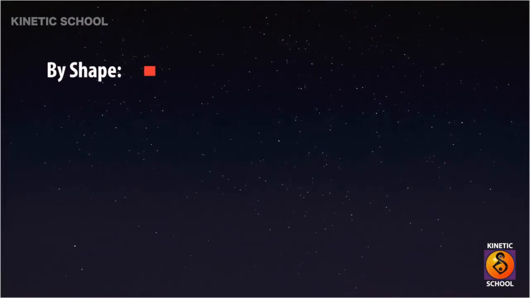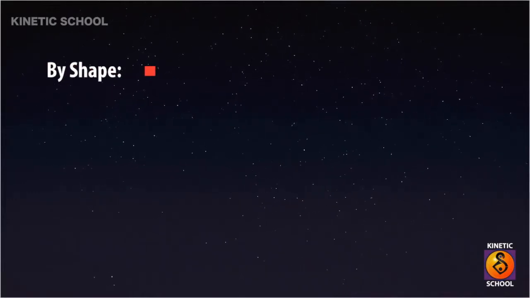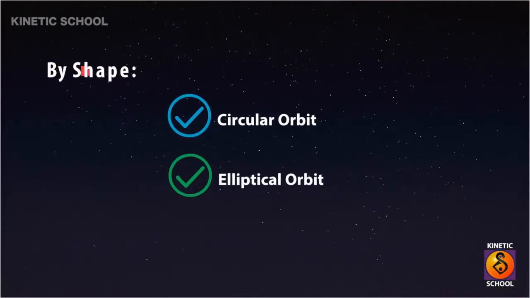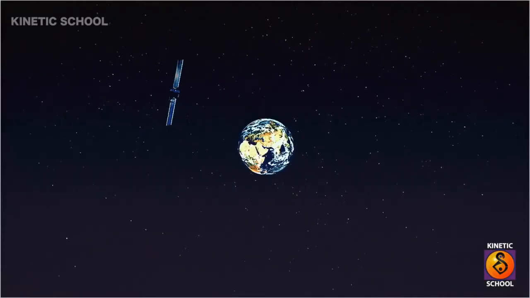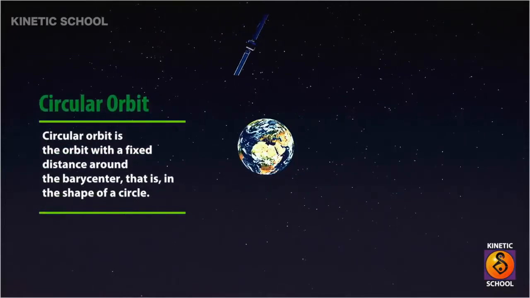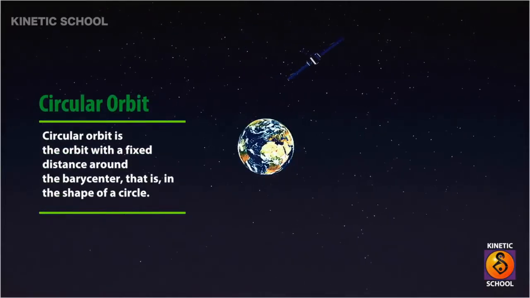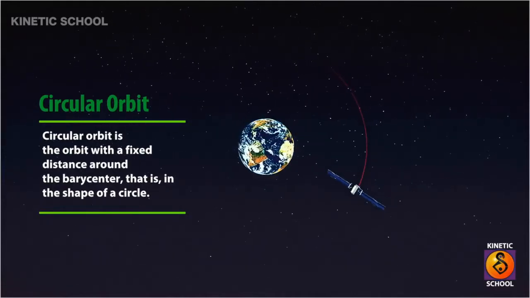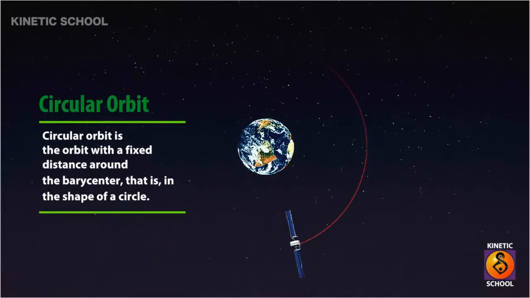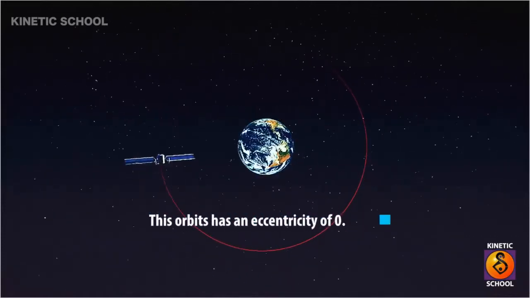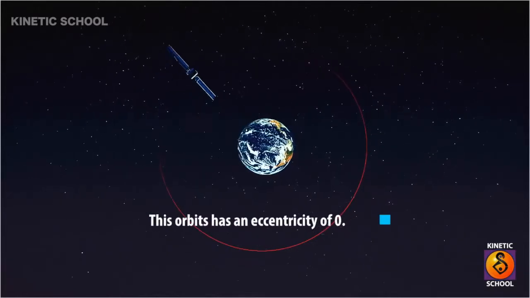Orbits are also classified into two types on the basis of the shape: circular orbit and elliptical orbit. Circular orbit. A circular orbit is the orbit with a fixed distance around the barycenter, that is, in the shape of a circle. This orbit has an eccentricity of 0.